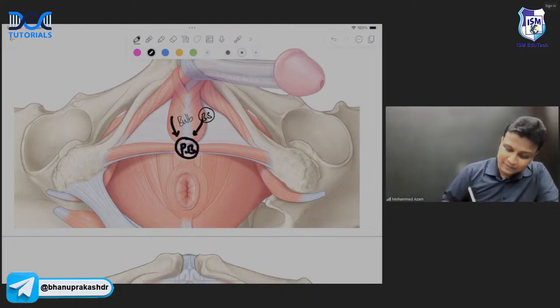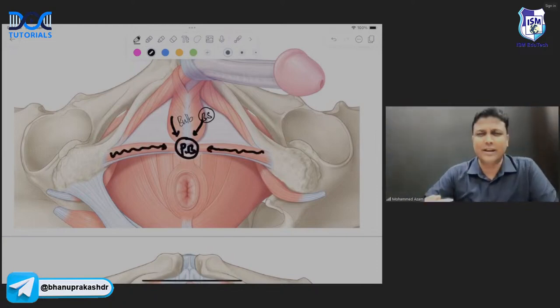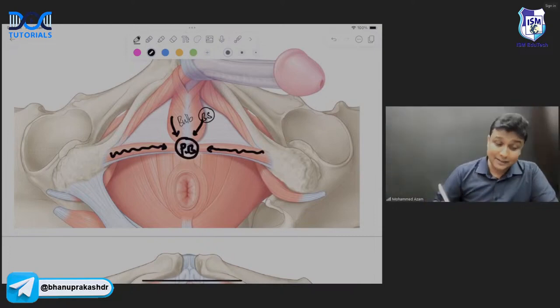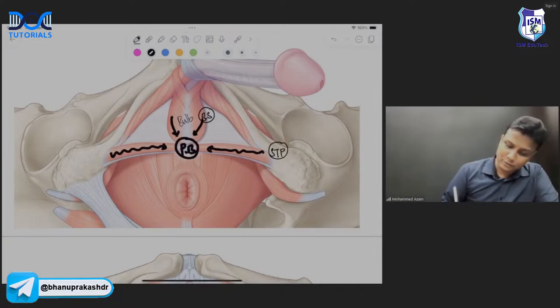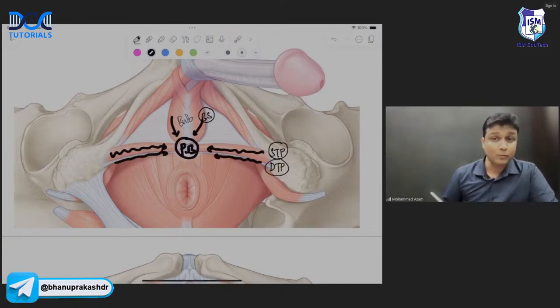This muscle going in a transverse direction will obviously be the transverse perineal muscle. We are in the perineum region. This one will be the superficial transverse perineal muscle. And there is one more deep to this one, which is not visible in this diagram; just assume it is there. That will be the deep transverse perineal muscle, sir.